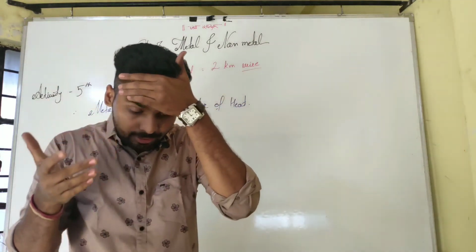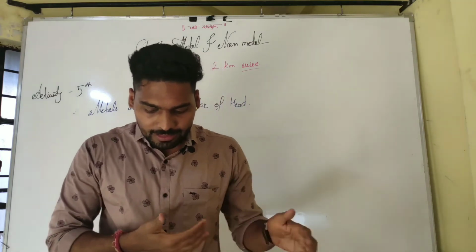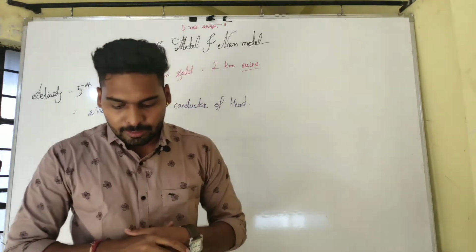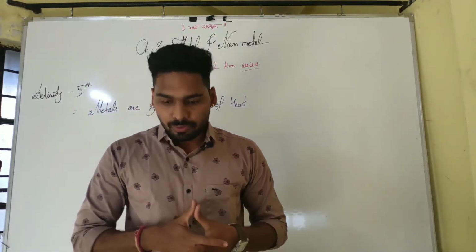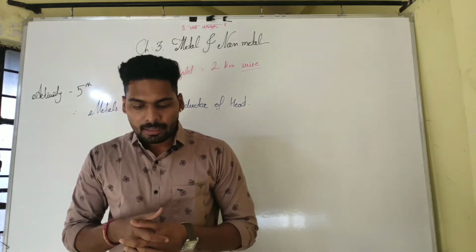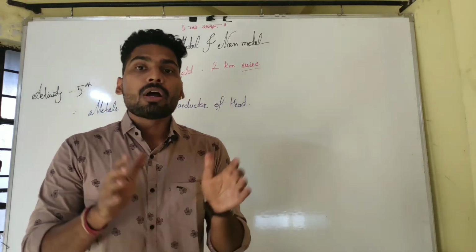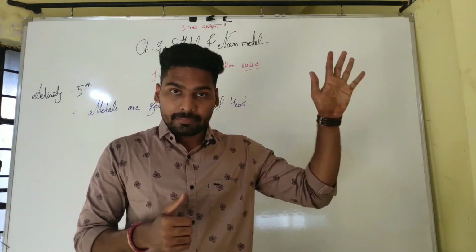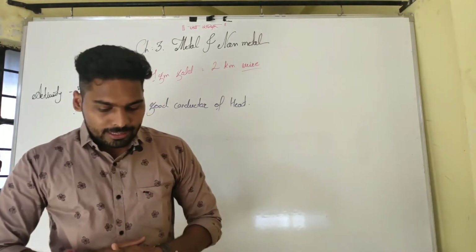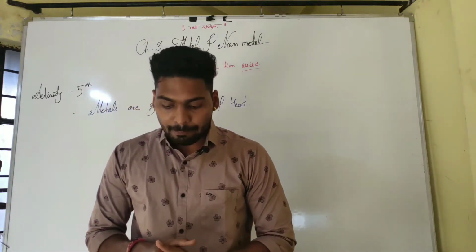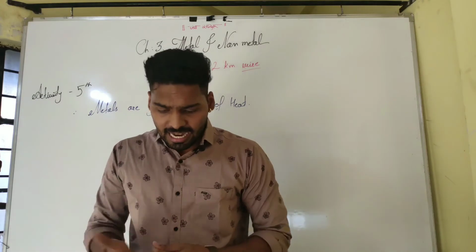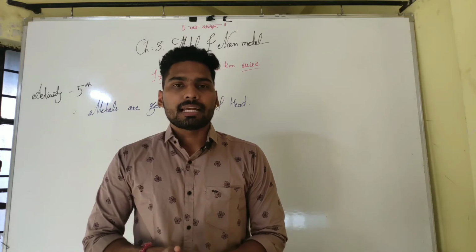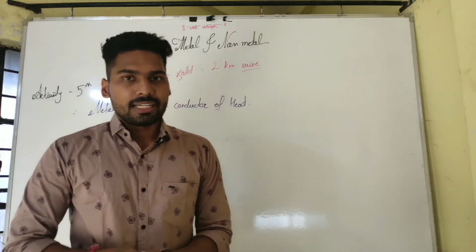Next, in the observation of the activity, the pin which is fixed at the other end falls down on the floor because of the melting of the wax. Metals are good conductors of heat and they have a high melting point. Remember, metals have a high melting point. For example, silver and copper are the best conductors of heat. On the other hand, mercury and lead are poor conductors of heat. Just remember that it will be asked in your exam.